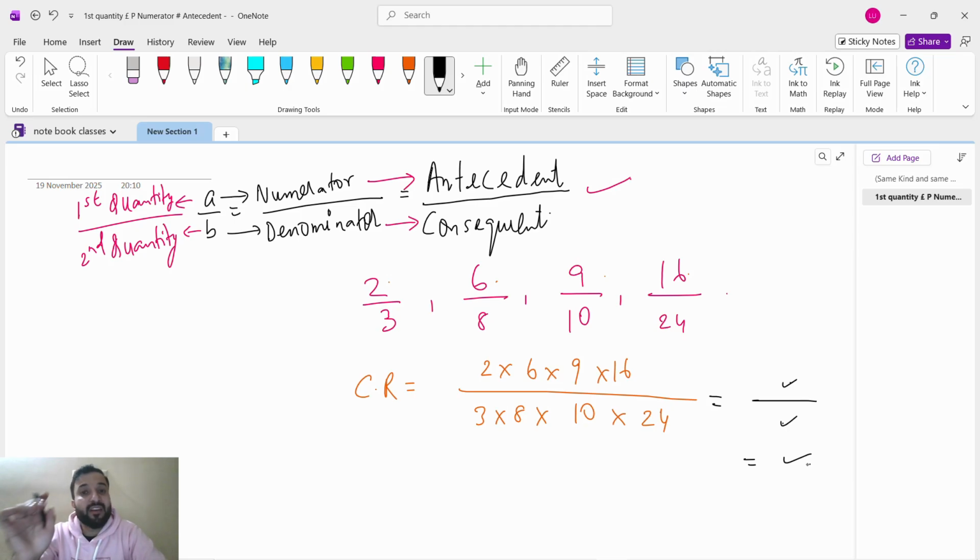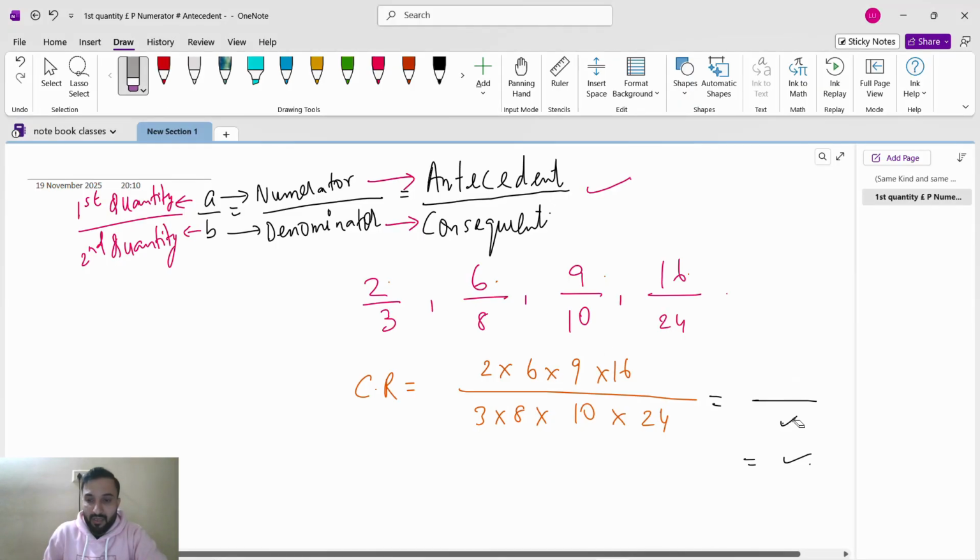But guys, simplification will take a lot of time, because I know your maths is very good. So what we will do is use our normal brain.